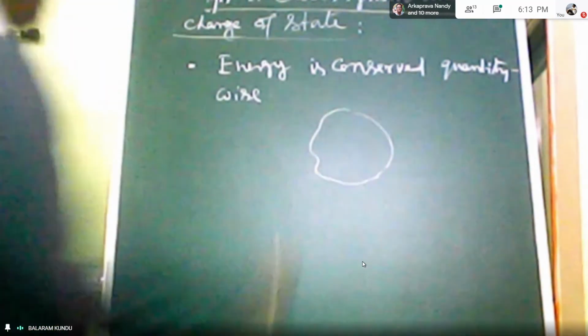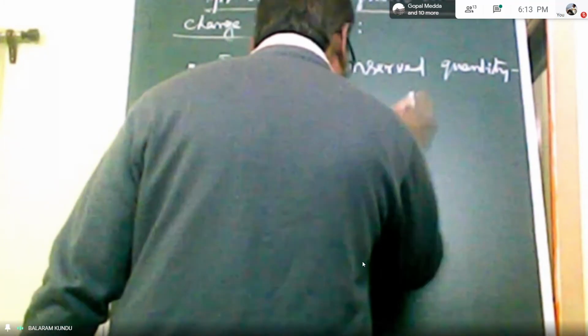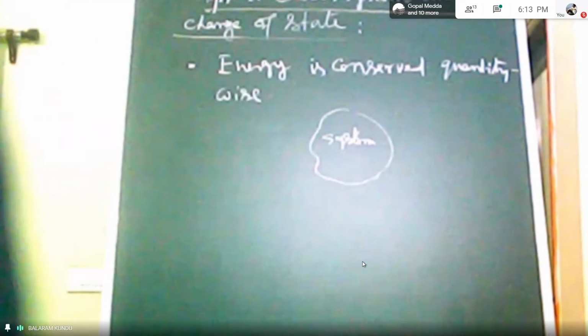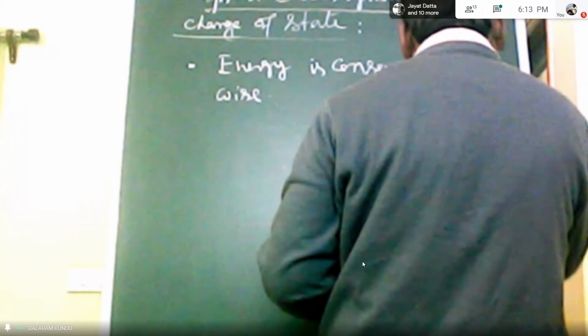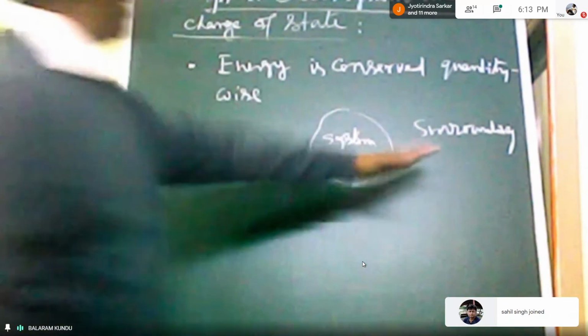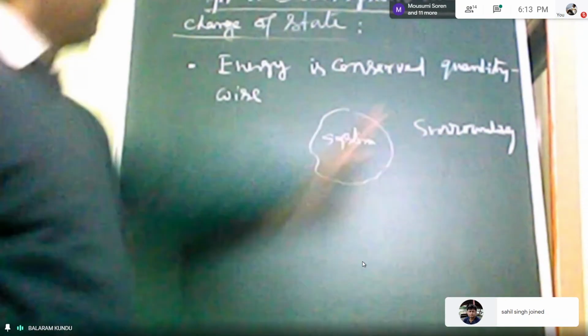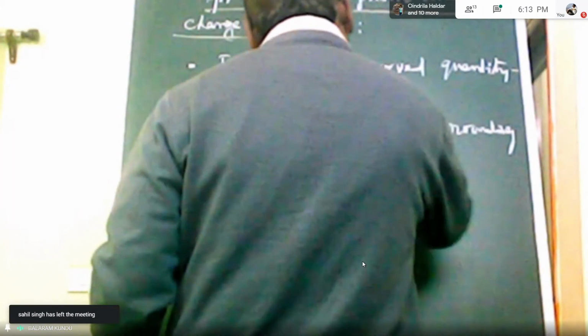So this is your system, and the system boundary is there, and the surrounding is also present. The system is separated by a boundary, and that boundary is known as the system boundary. Everybody knows these things.